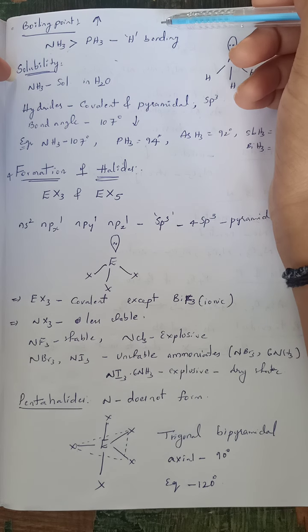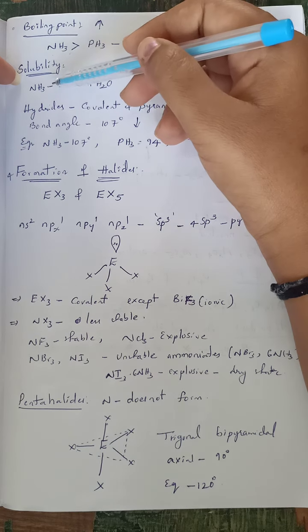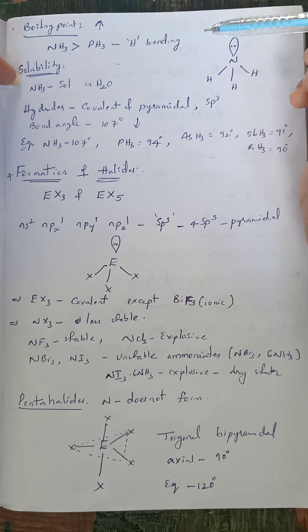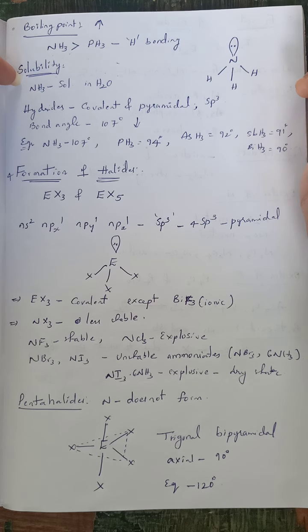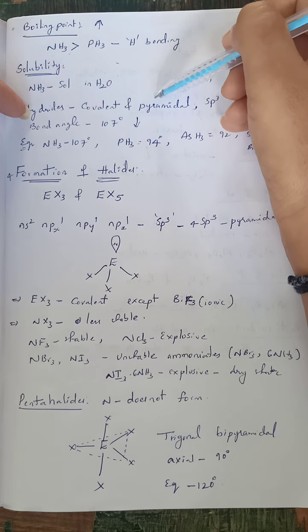And the last property is solubility. Ammonia is completely soluble in water. Why is it completely soluble in water? Because it makes hydrogen bonds with the water molecules, so it is completely soluble in water. These hydrides are covalent and pyramidal in shape.